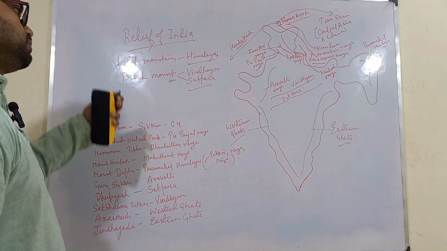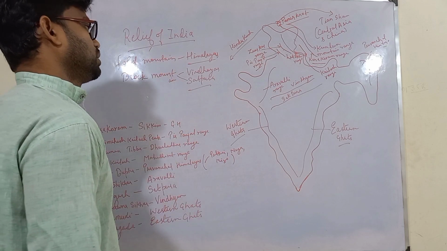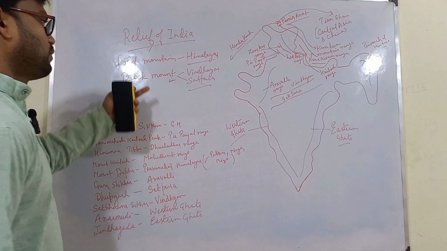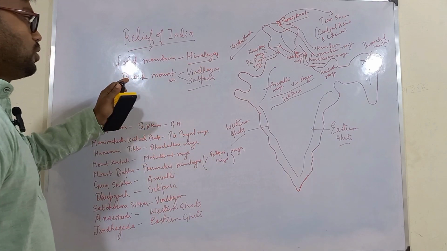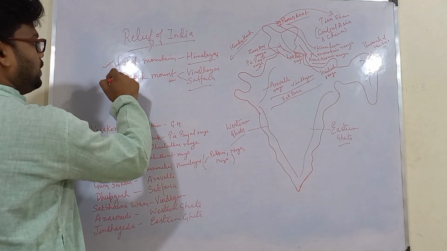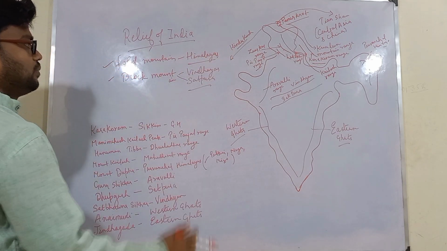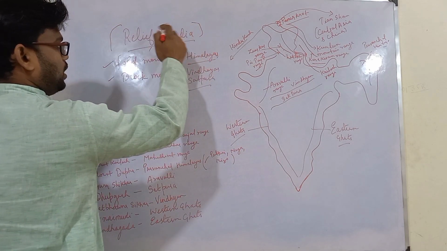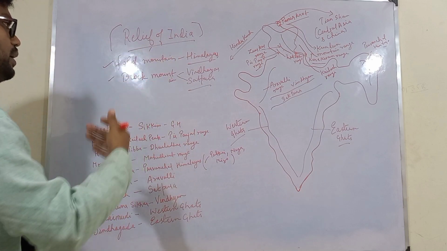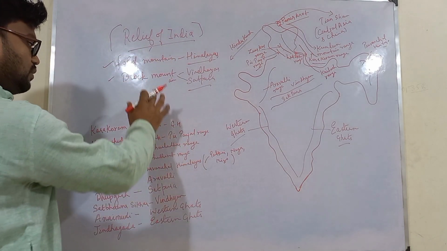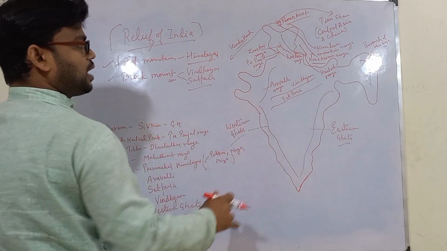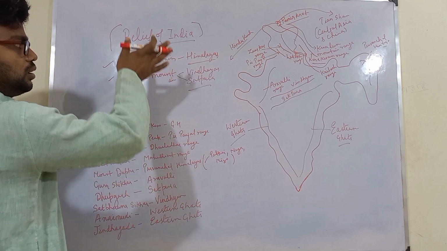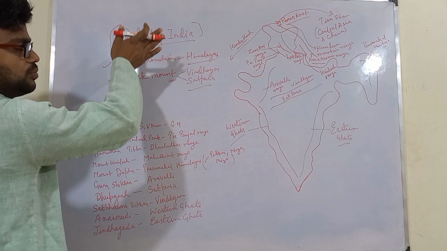We will study about these mountain ranges when we study the physiographic division of India. We will be studying about them in detail. But here in short, you can understand that mainly we have two types of mountains and both are present in India. So under this topic, relief of India, this heading here means mountain. Here we will mainly study the location and the highest peak of those mountain ranges, and of course we will try to see their arrangement from north to south.